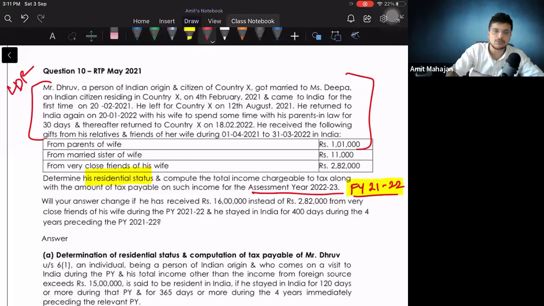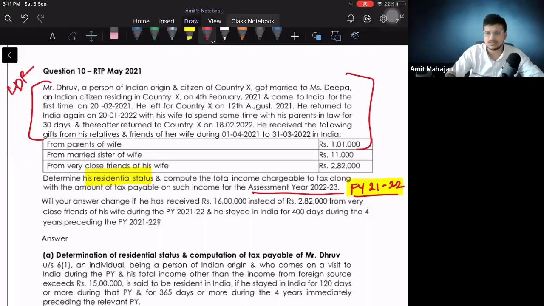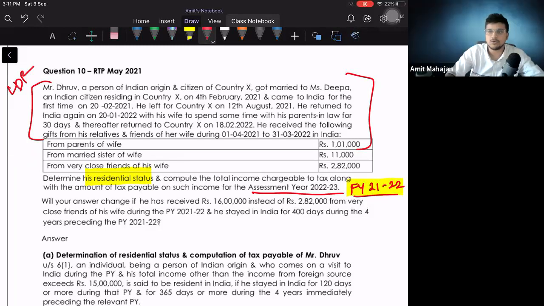So from 1/4/2021 till 12th August 2021. How much does April have? 30 days. May, 31. June, 30. July, 31. Plus, can I say 12? He was there in India for 12 days. 11 days, yeah? 12, no? Why 11? 12. It is 12th August, right? We have to consider both the start date and the end date.